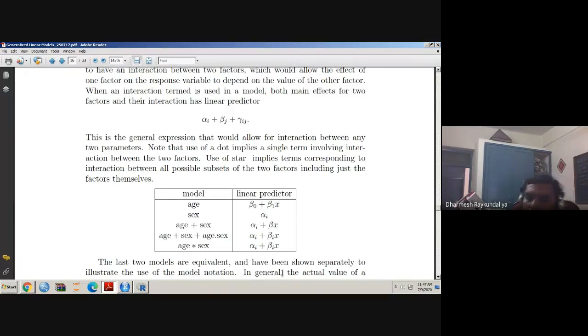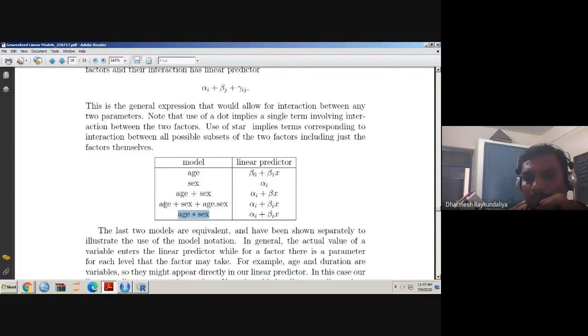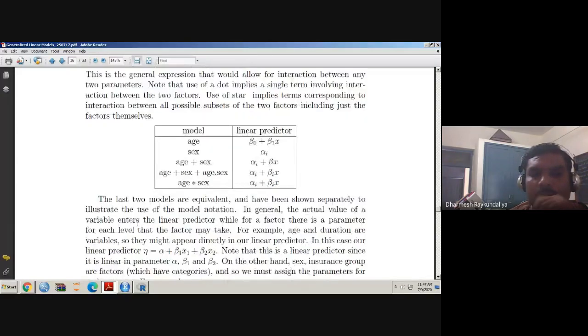So when we are using the R language, the star has a different meaning and the dot also has a different meaning. When you give the dot, it is only giving the interaction effect, but when you give the star between two variables, it will give all main estimates as well as the interaction estimate between them. But the form of the linear predictors of the last two forms remains the same. The last two models are equivalent and have been shown separately to illustrate the use of the model notation.